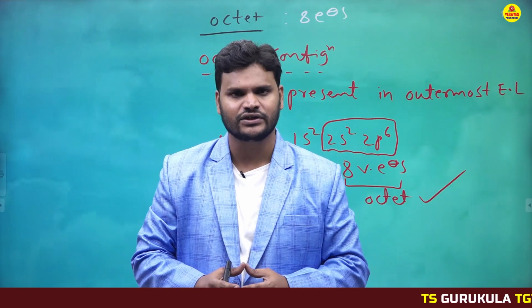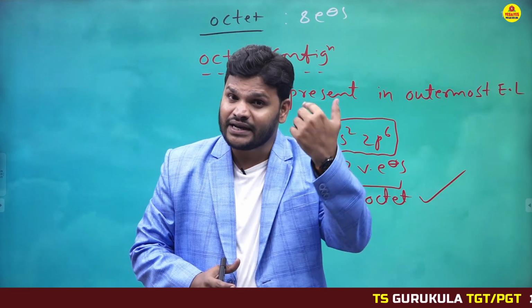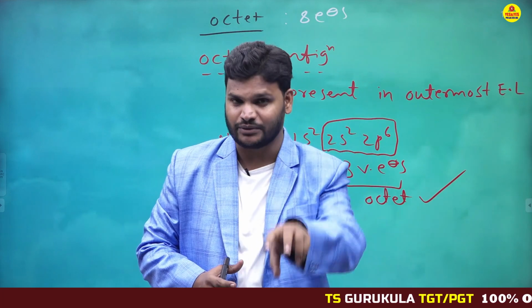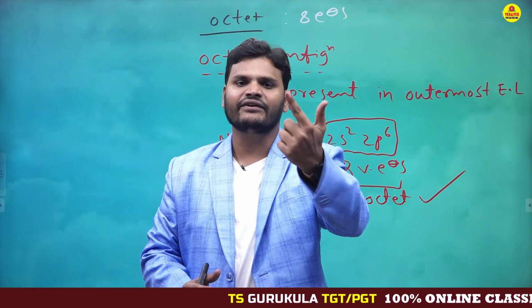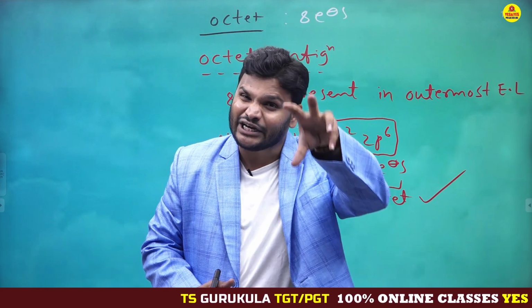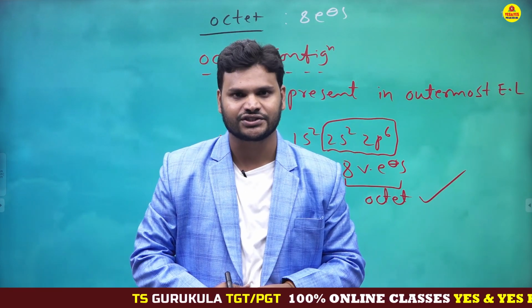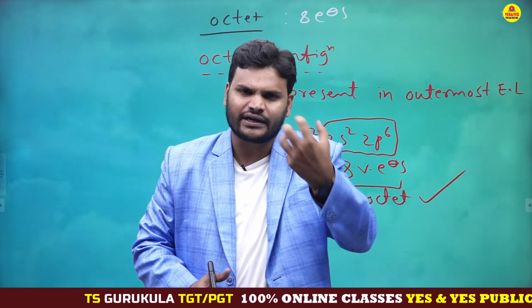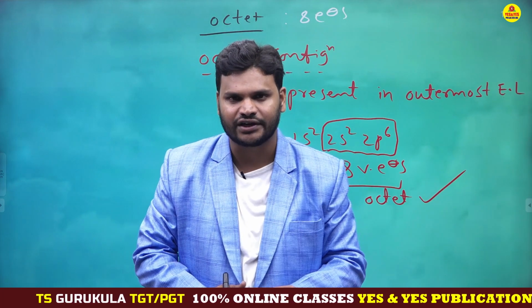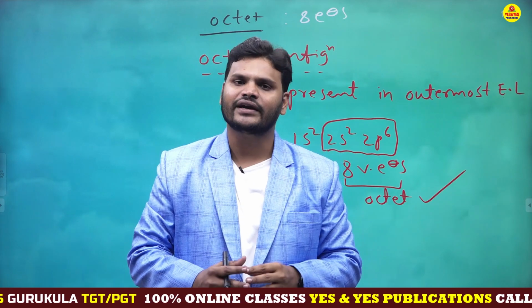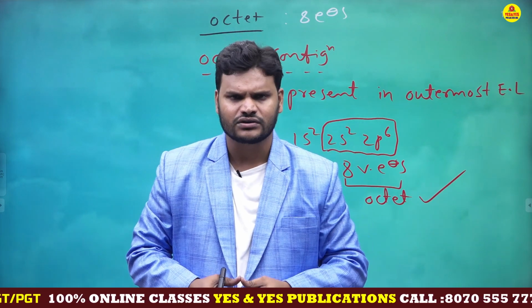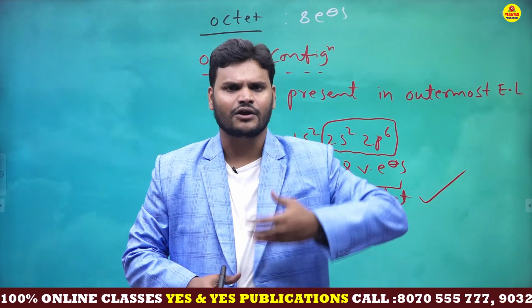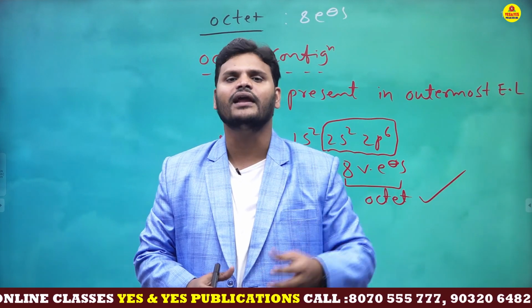Is it clear, my dear students? So the remaining 17 group elements are unstable. That's the reason, for stability purpose, these 17 group elements are trying to attain octet configuration. How is octet configuration gained? Very simple. By gaining electrons, or by losing electrons, or by sharing electrons.